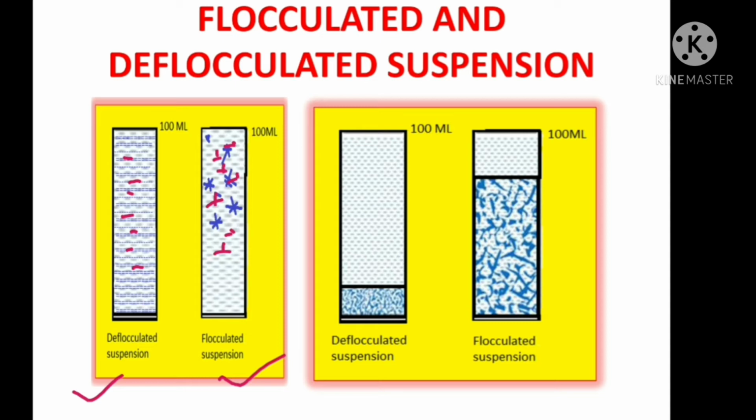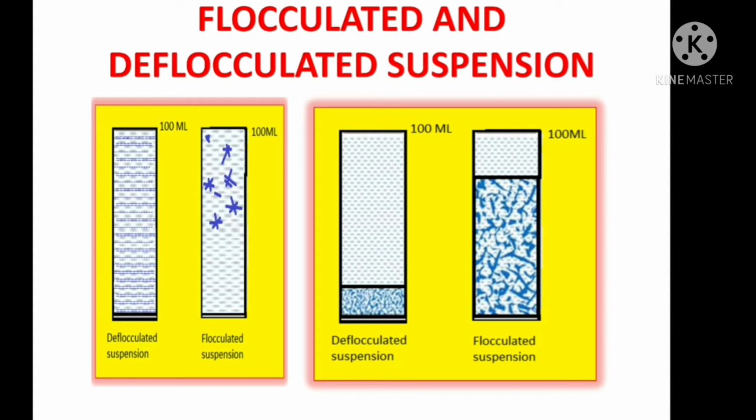Weak van der Waals force of attraction is responsible for this chemical bridging between the small particles. Deflocculated suspension contains particles as single entities, present independently. That is the major difference between flocculated and deflocculated suspension.